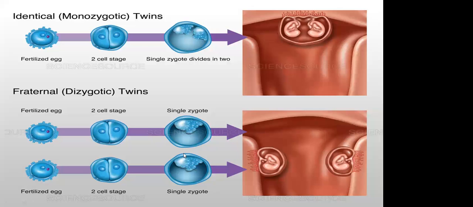Triple babies born, how is that going to happen? Three babies. See, first the zygote is going to divide into two cells. If those two cells divide individually, it forms twins. And there is one more chance. Out of these two cells, one cell is going to divide into two and one cell remains as it is. Now, how many cells do we have? Three cells. And these three cells are going to develop individually. Then what happens? Three babies are going to be born.